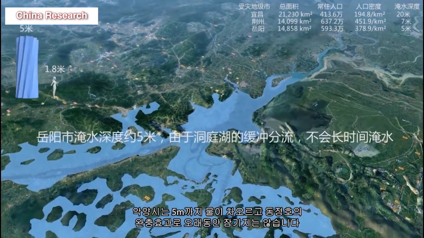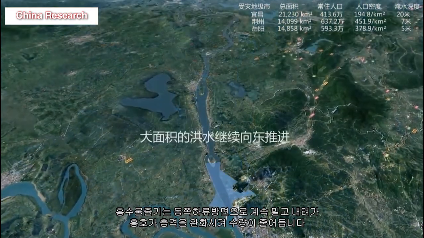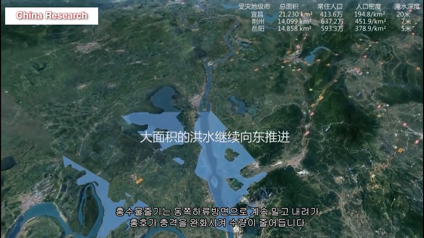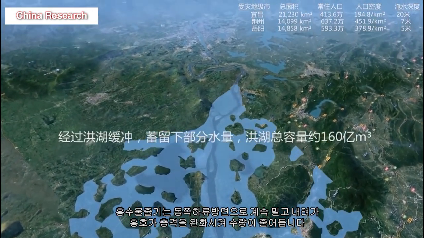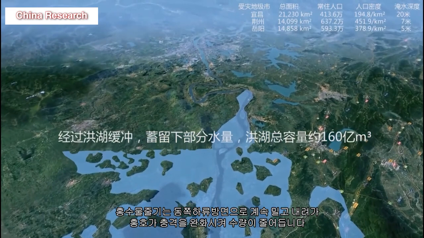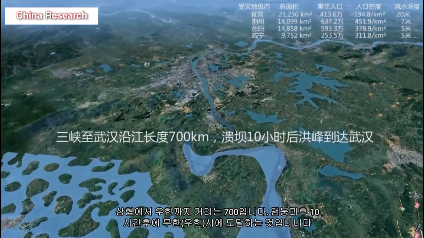Flood streams continue to push eastward downstream, reducing the amount of water. The total capacity of the Hong Lake is 16 billion cubic meters. The distance from the Sansha to Wuhan is 710 kilometers, and the flood arrives 10 hours after the dam collapse. Wuhan City is located between 18 and 40 meters above sea level, and the flood level is